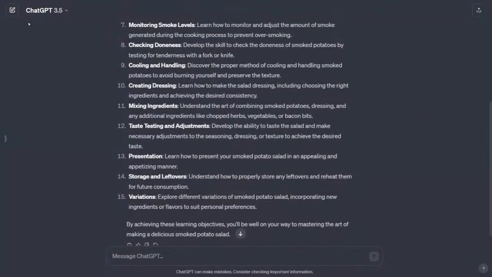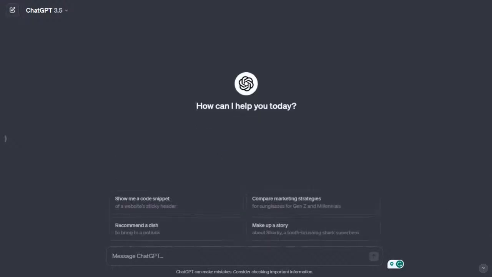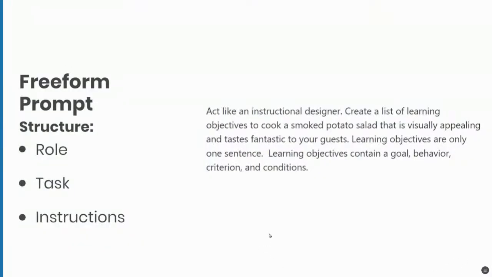Now I want to create a brand new conversation. And this time we are going to add a role to the prompt. In this case, it's going to be act like an instructional designer. Now, when we're talking about modifying a prompt,